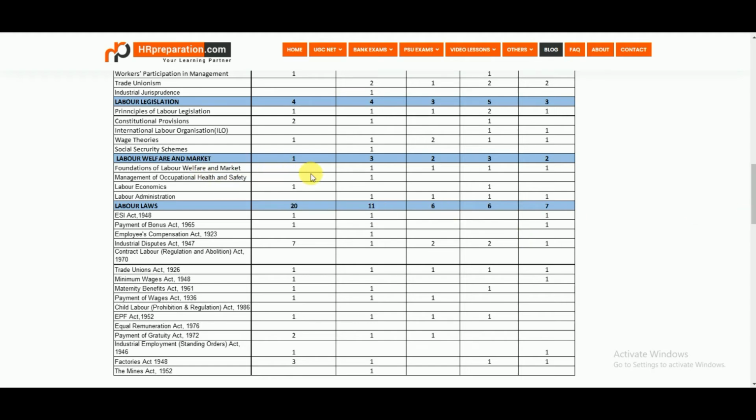Labor welfare and market: there was only one question asked, from labor economics, which comes under labor welfare and market.